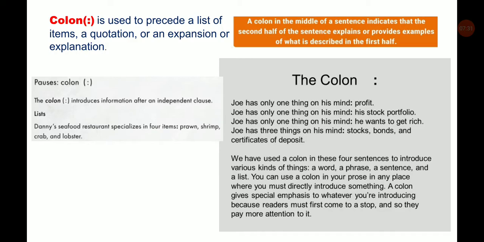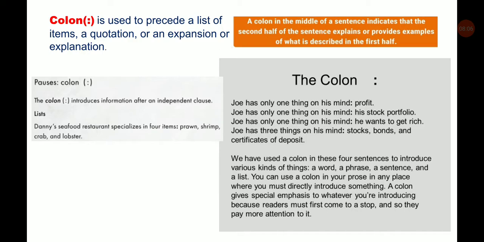Pauses or a colon. The colon introduces information after an independent clause, like: Danny's Seafood Restaurant specializes in 4 items: prawns, shrimp, crabs and lobster. Joe has only one thing in his mind. Here we are using a colon, so give an after effect. So that is, what was going on in his mind? A profit.